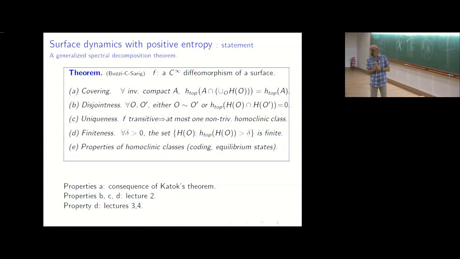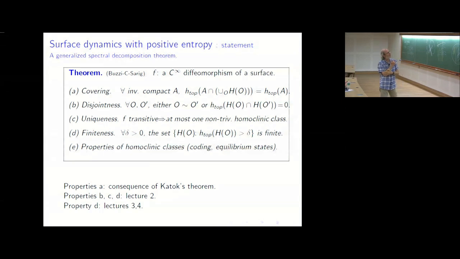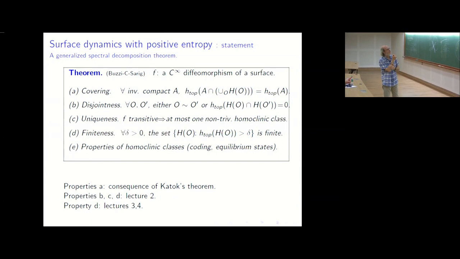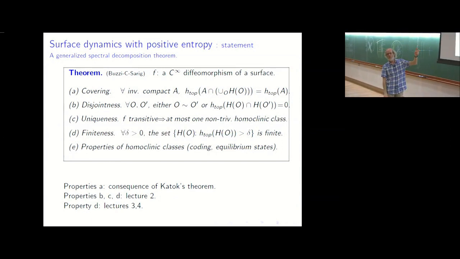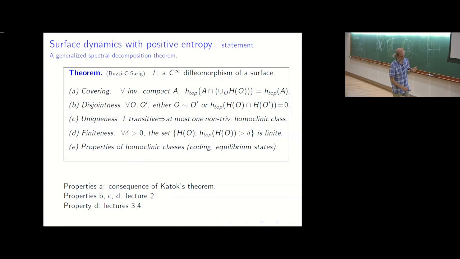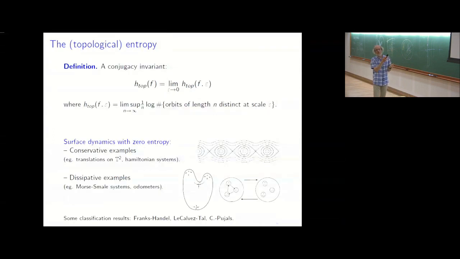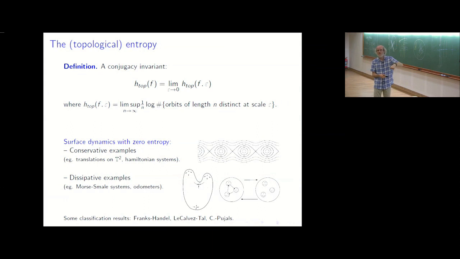If O and O prime are related, then they coincide with the homoclinic classes? Sorry? If O is related to O prime. Yes. Maybe it was implicit in what I said. When O is related to O prime, the homoclinic classes are the same. They coincide. My definition of entropy is valid for any invariant set. So the entropy of a set is the entropy of the restriction of the map to this set. So you only compute orbits inside the set.